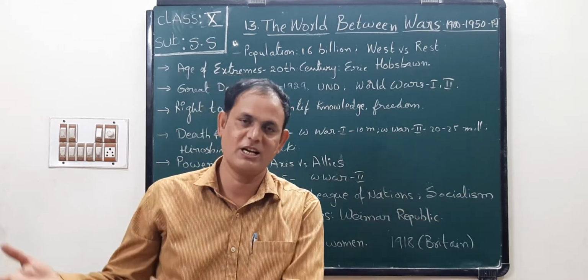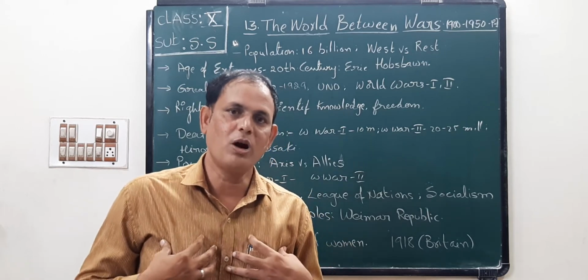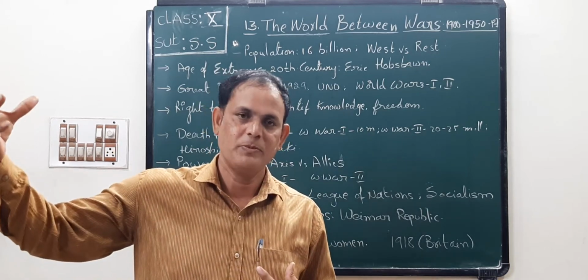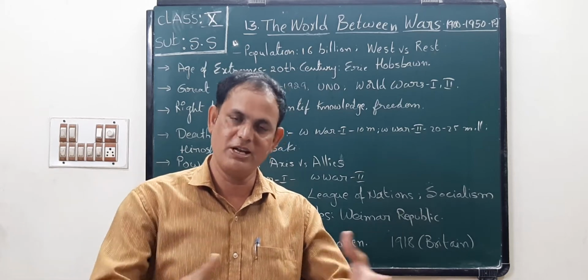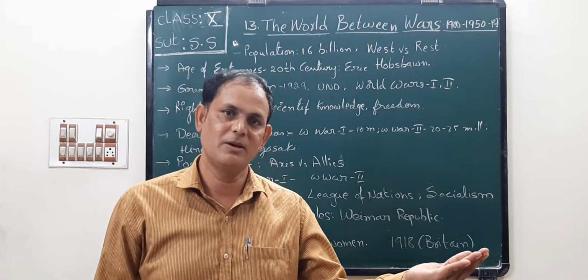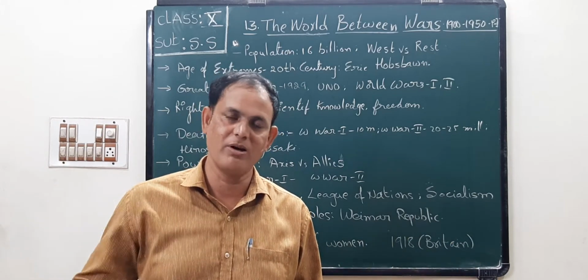For example, Asian countries and African countries. For example, our country. Who occupied our country? Britishers. So they plundered our country 200 years ago. So finally our Indian people fought against them. So in 1947 they gave independence and they left our country.